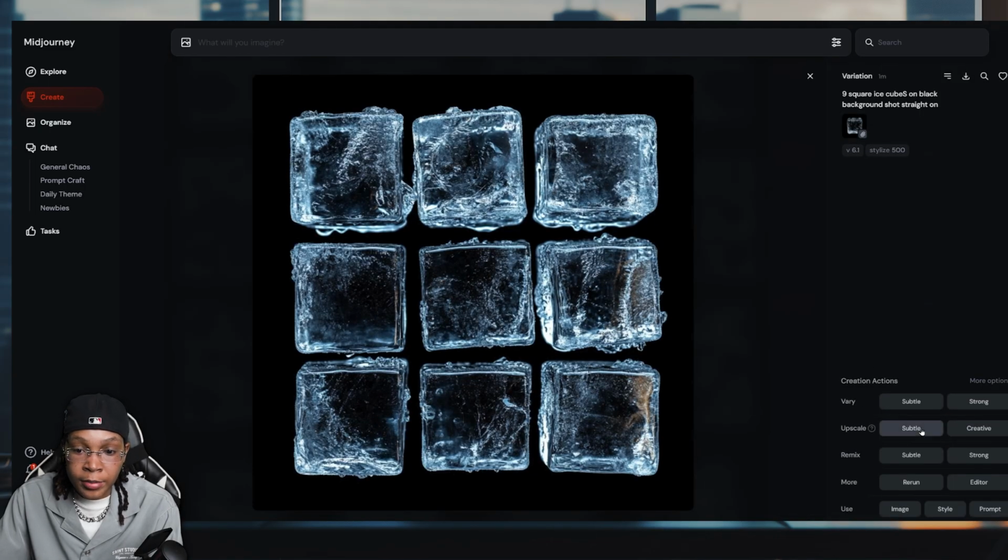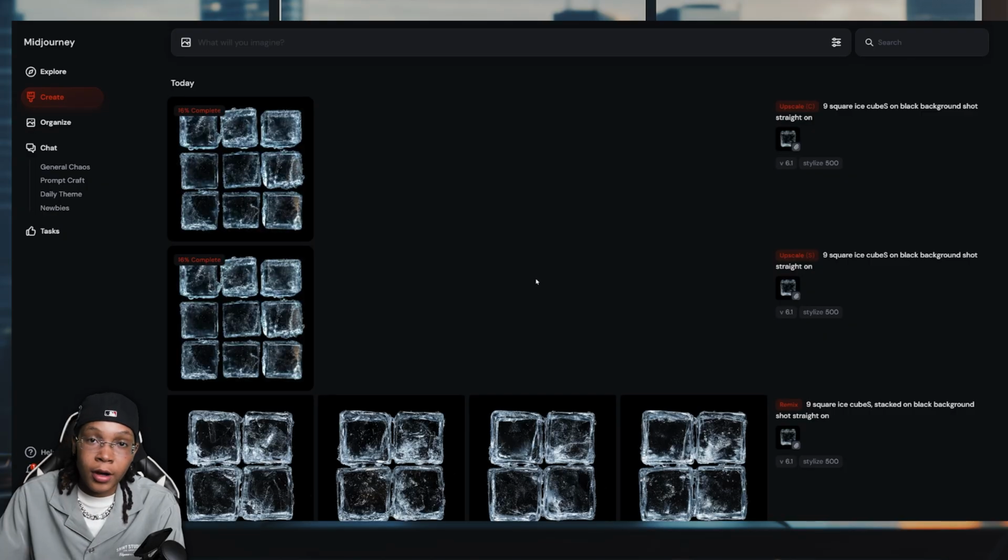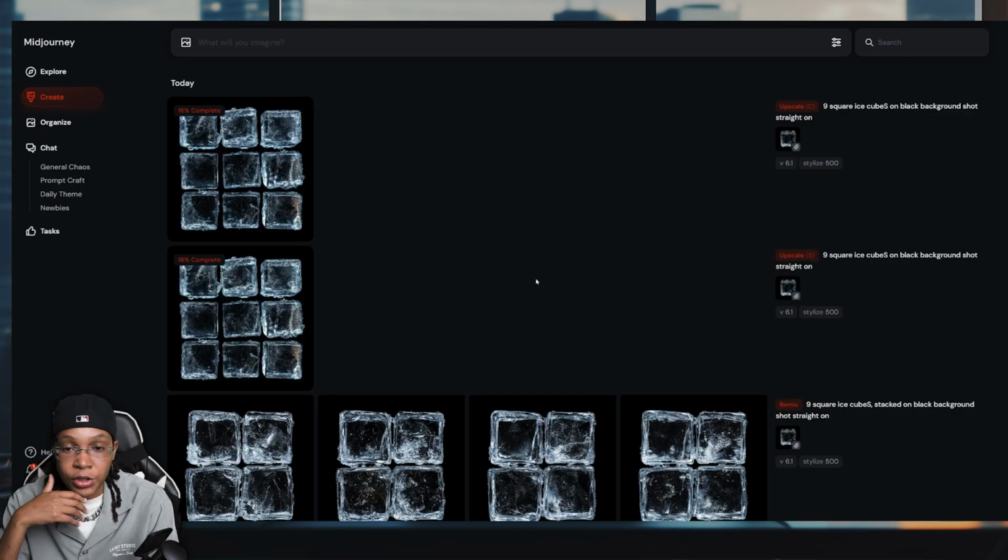And then what we're going to do is upscale it subtly. And you can upscale the creative too. So I just want to show you what it looks like when you upscale it. Upscaling just means it makes it look more real. So the pixelation, the resolution, as you can see, it was kind of pixelated a little bit, but as you upscale it, it just makes everything a little bit sharper. And there's another tool that you can use to overall just upscale it to make it look more realistic.